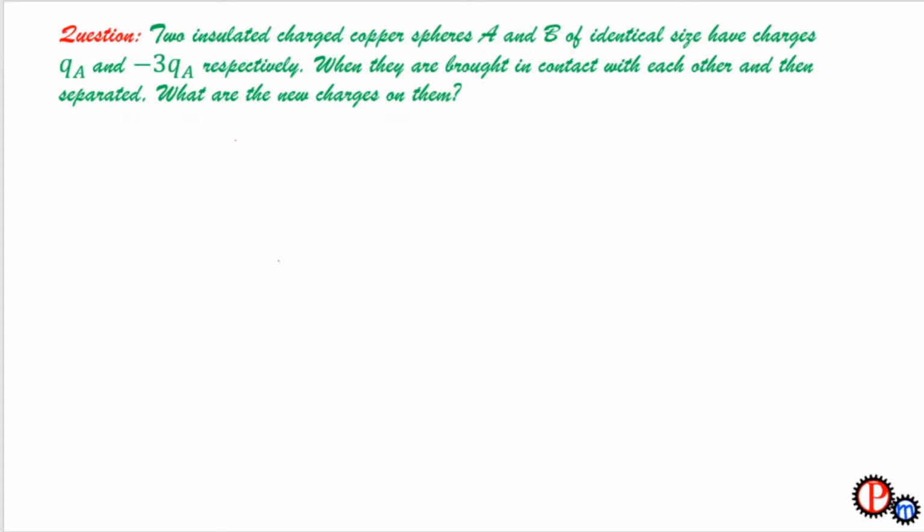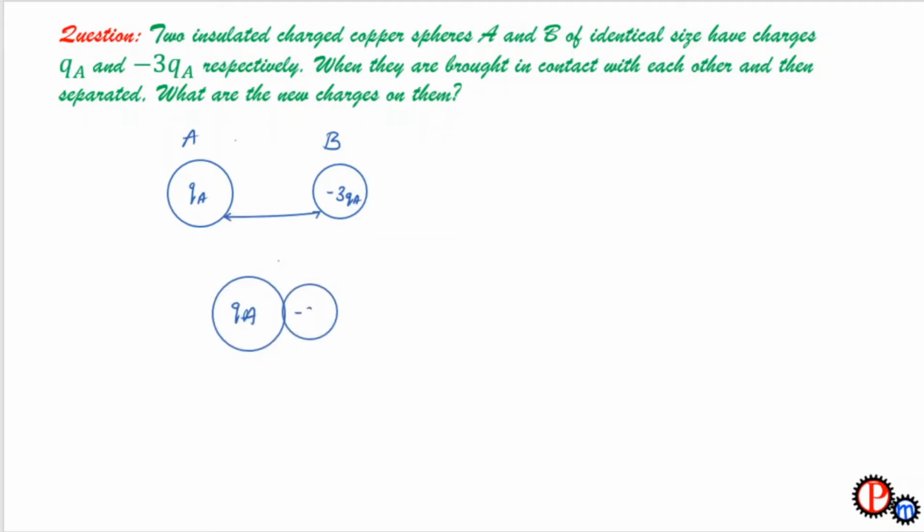Next question we have: two insulated charged copper spheres A and B of identical size have charges Qa and -3Qa respectively. When they are brought in contact with each other and separated, what are the new charges on them? We have two spheres A and B. Sphere A is having charge Qa and sphere B is having charge -3Qa. When both of these spheres are brought in contact with each other, there will be a transfer of charge. That transfer of charge will be such that both of these spheres will have equal amount of charge.